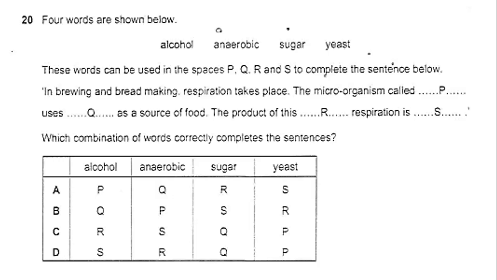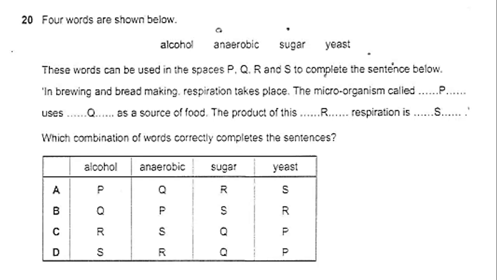In brewing and bread making, P respiration takes place. The microorganism called Q uses R as a source of food. The product of this P respiration is S. Which combination of words correctly completes the sentences?